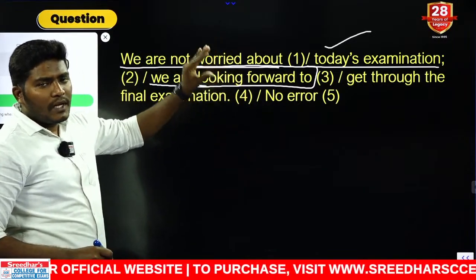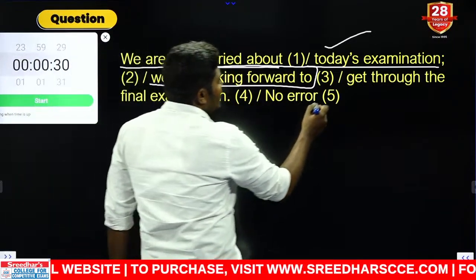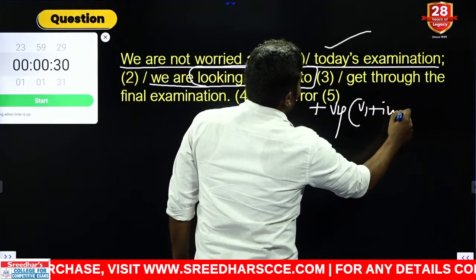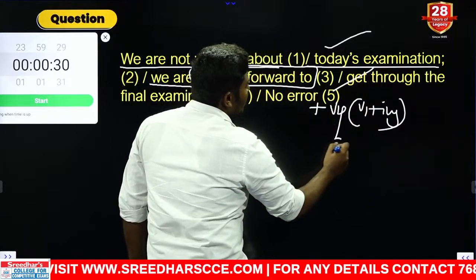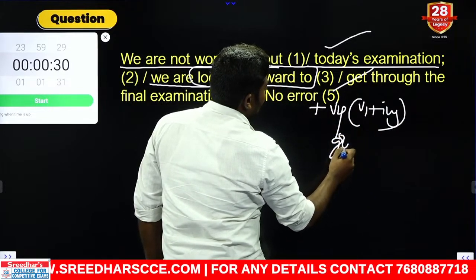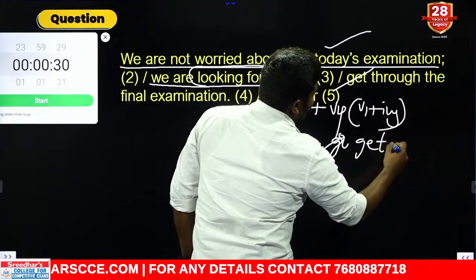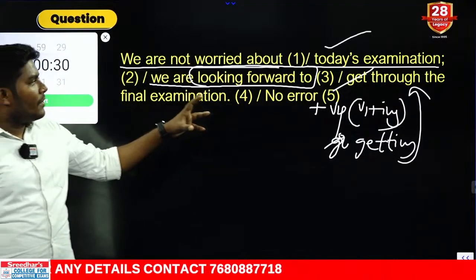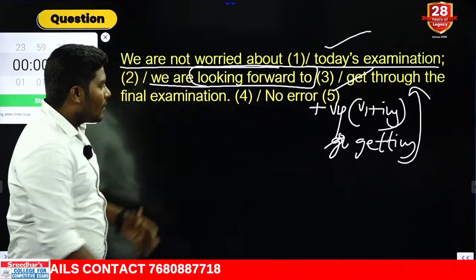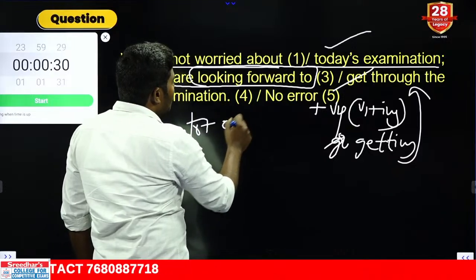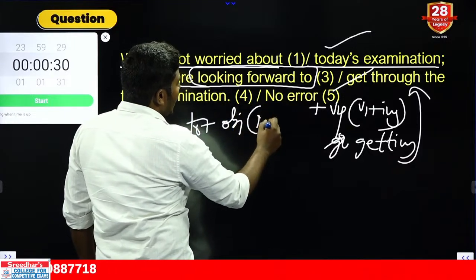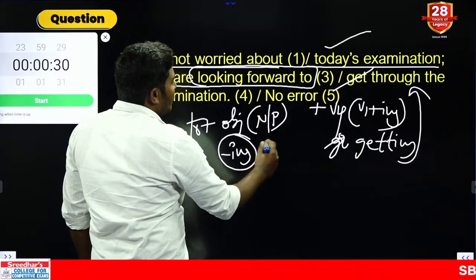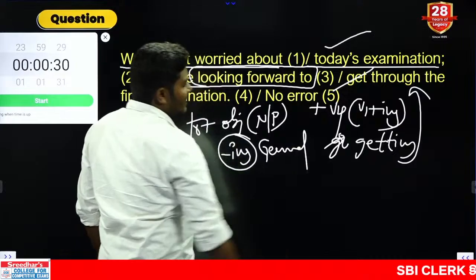"Looking forward to" is a very important prepositional phrase which is followed immediately by V4. That is nothing but V1 plus ing form. Your answer is not "get through." Your answer is nothing but "getting through the final examination." Whenever you come across "looking forward to," it is immediately followed by an object. Object can be either a noun or a pronoun. Here we are using the ing form, which can also be a noun with the case of gerund combination.